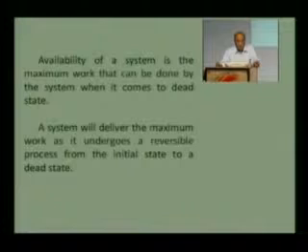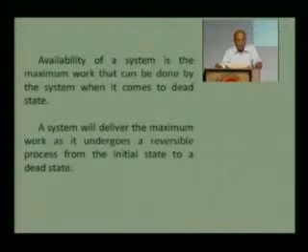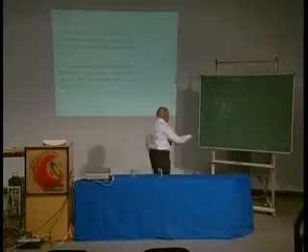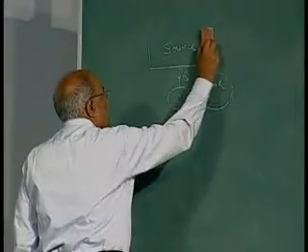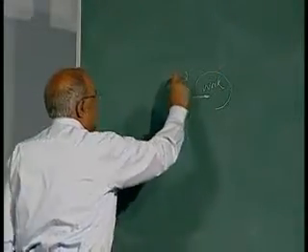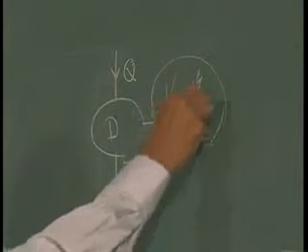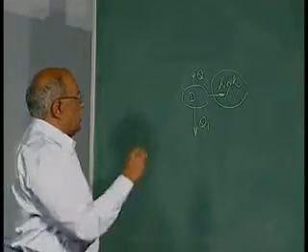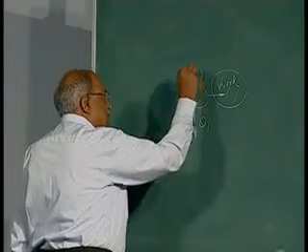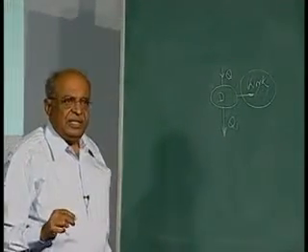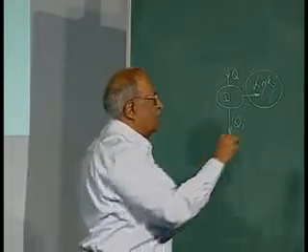Then availability of a system is the maximum work that can be done by the system when it comes to a dead state. That means, here we have discussed the heat derived from a source, but if there is a system as shown here, this system gets a certain quantity of heat from some source, then the maximum work that can be obtained is the availability, and the condition is that this system must come to a dead state. Dead state is the state when the system comes in equilibrium with the surroundings.